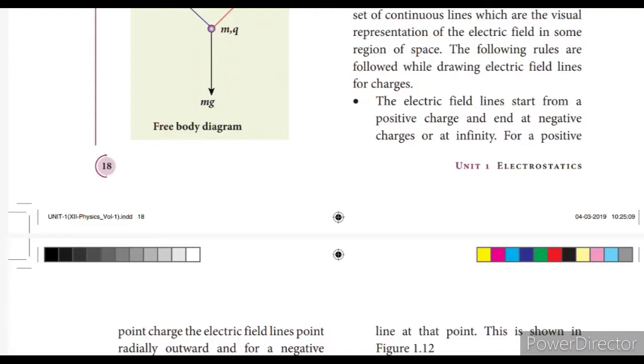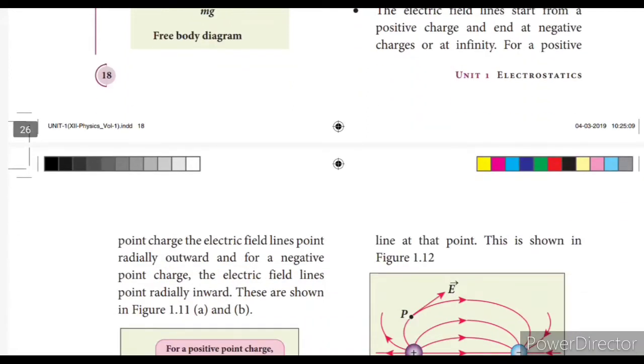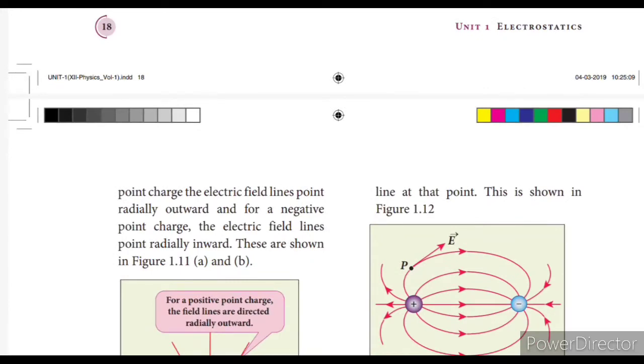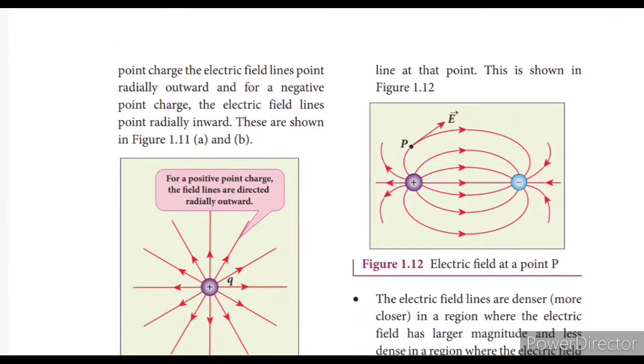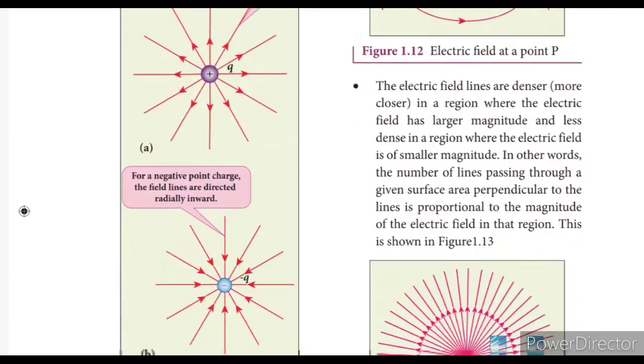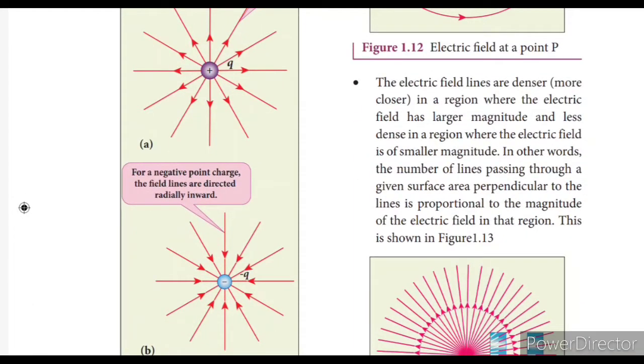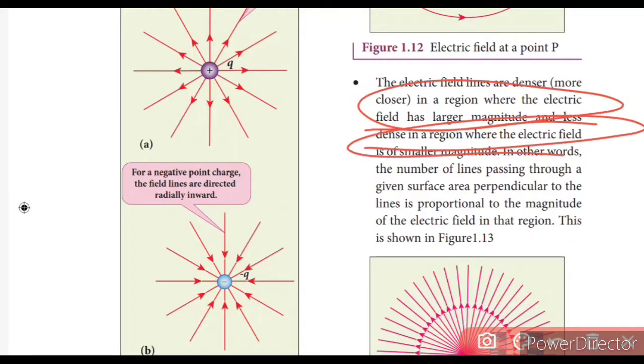Electric field lines always start from a positive charge and end at a negative charge, or at infinity. For a positive point charge, electric field lines point radially outward. For a negative point charge, they point inward. So look at the picture, they are radial. The electric field lines are denser in the region where the electric field is larger in magnitude, and less dense where the electric field is smaller in magnitude, okay.